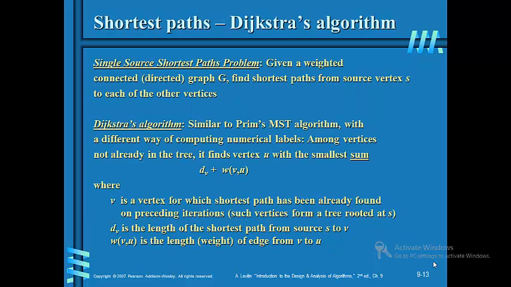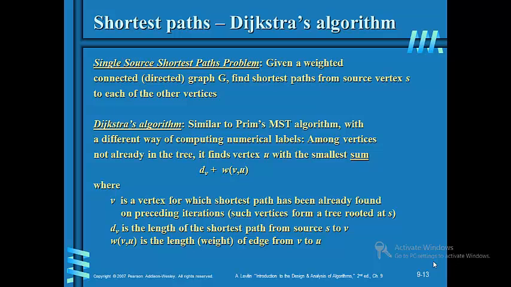Shortest path includes Dijkstra's algorithm, which solves the single source shortest path problem. Given a weighted connected graph G, directed or undirected, find the shortest path from source vertex s to each of the other vertices. Dijkstra's algorithm is similar to Prim's MST algorithm, with a different way of computing numerical labels.